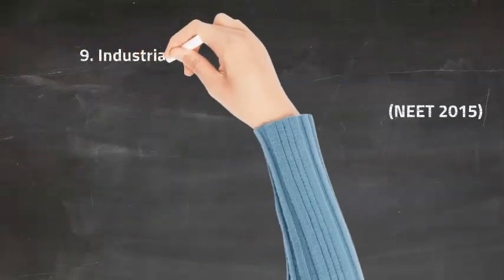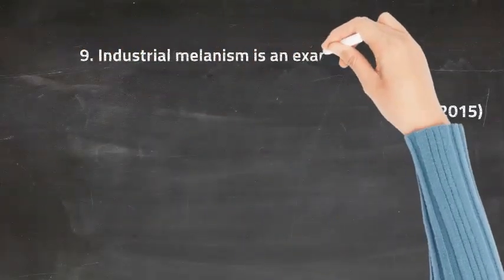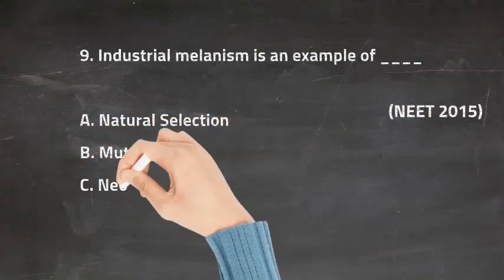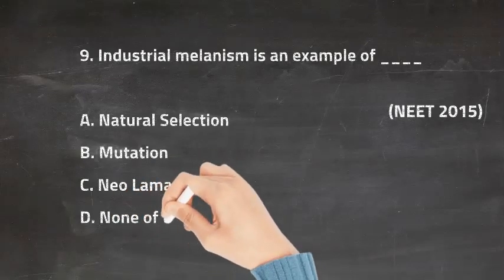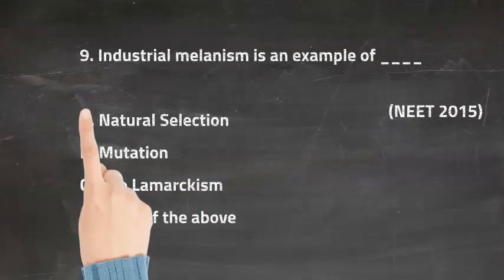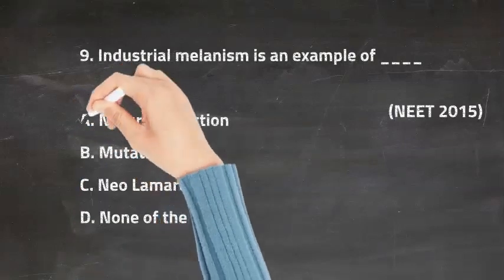Question 9th is, industrial melanism is an example of dash. The first option is natural selection, the second option is mutation, the third option is neo-Lamarckism, and the last option is none of the above. So the right answer for this question is option A, and that is natural selection.